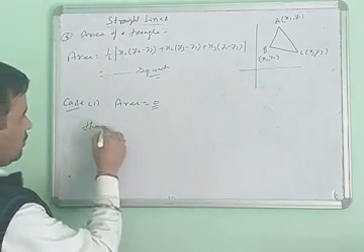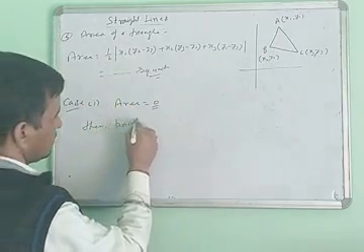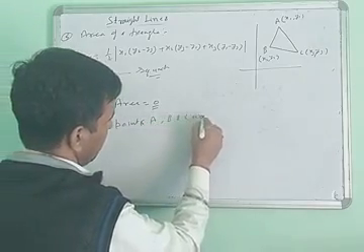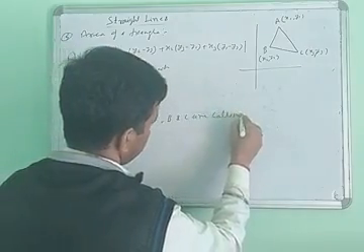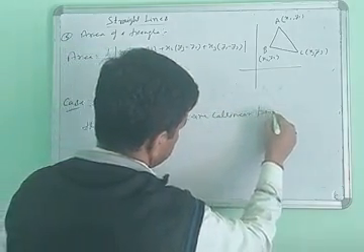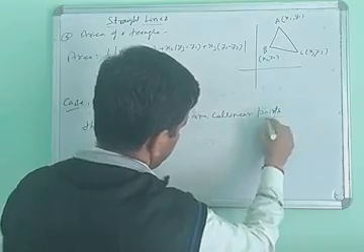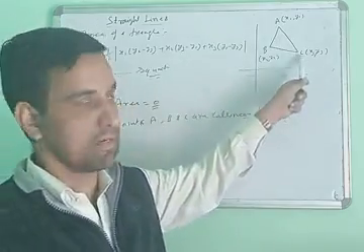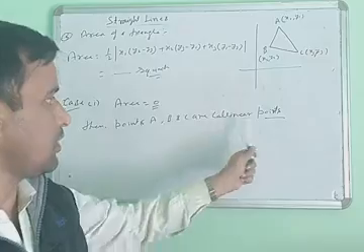Then we can say the points A, B and C are collinear points. These points are not in triangular formation; they are collinear points.